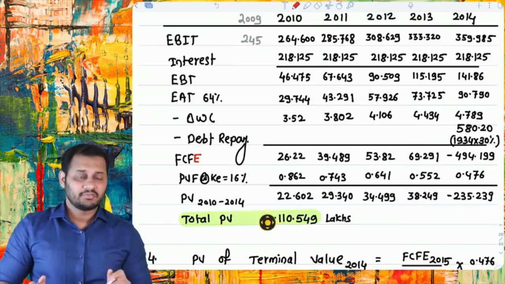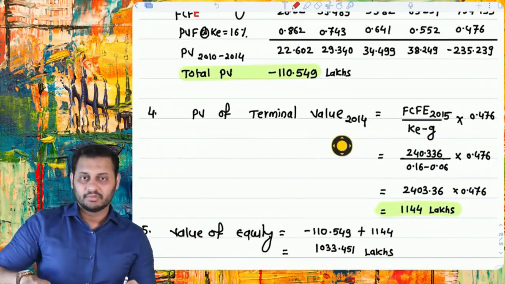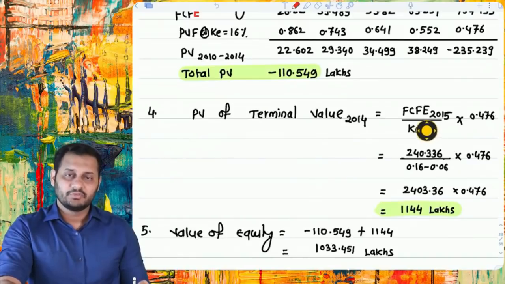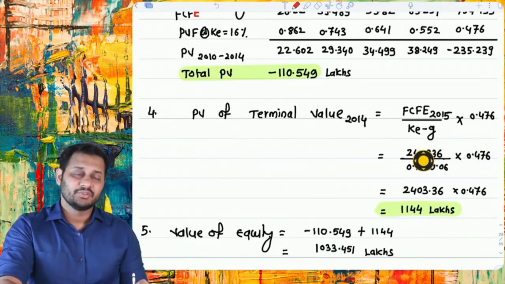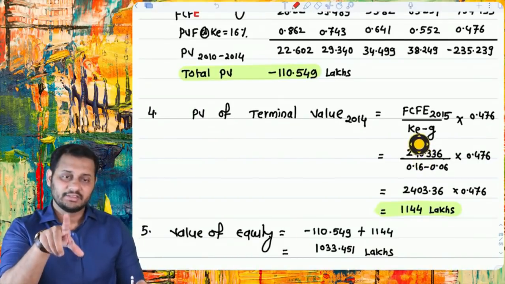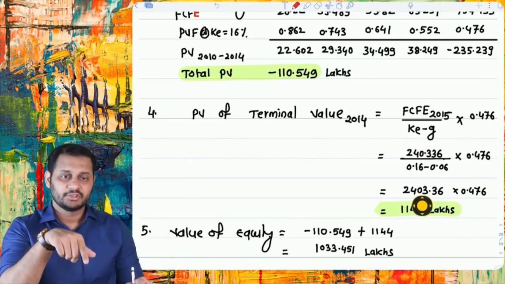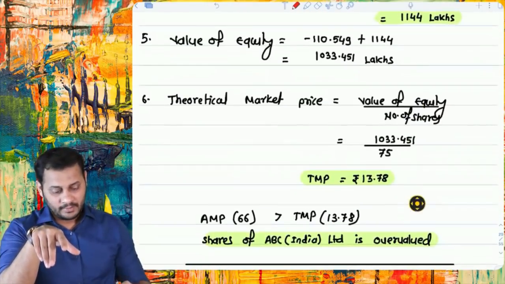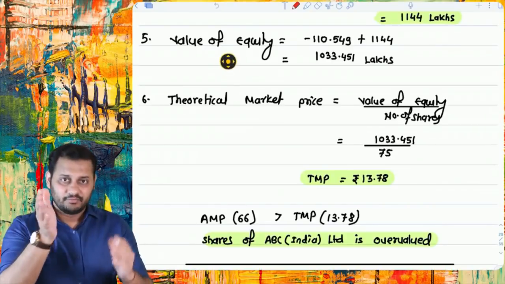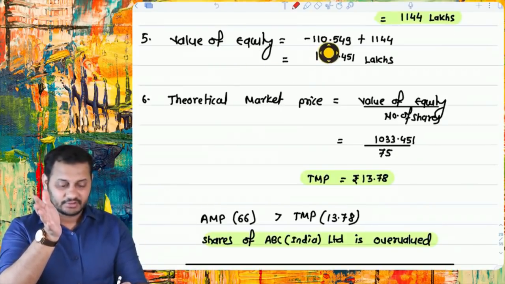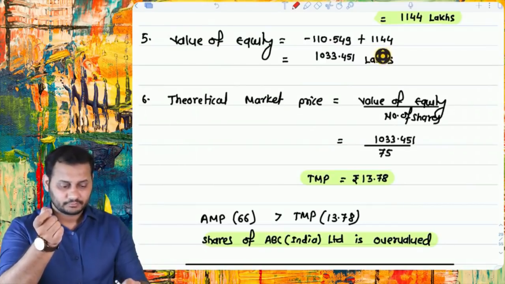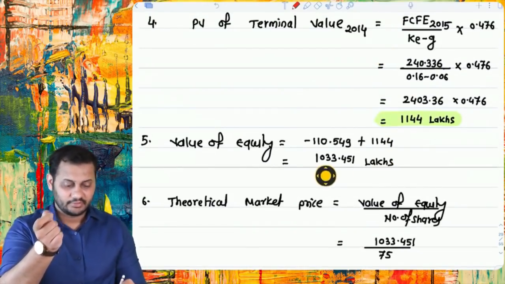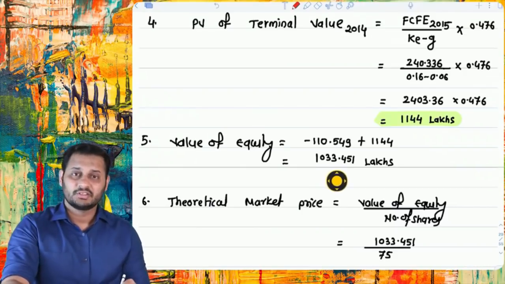But this is not just enough. After 2014 there will be some terminal value. So future values from 2015 is given in the question, 240.336. This is already given in the question, and we have assumed this as free cash flows to equity because we are following the free cash flows to equity approach, hence divided it with cost of equity. So this becomes 1144 lakhs. Now value of the equity is simple. First 4-5 years present value of cash flows, and then the present value of the terminal value, and this becomes the value of the equity. First answer.